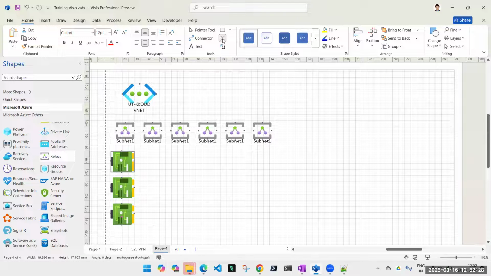Yes, guys. Any doubts, any questions? Is it clear to everyone? How many NICs can you have? The number of IP addresses which are available, only those many NICs you can have.